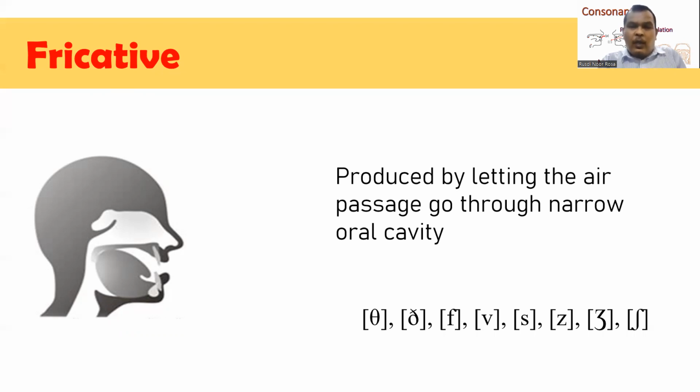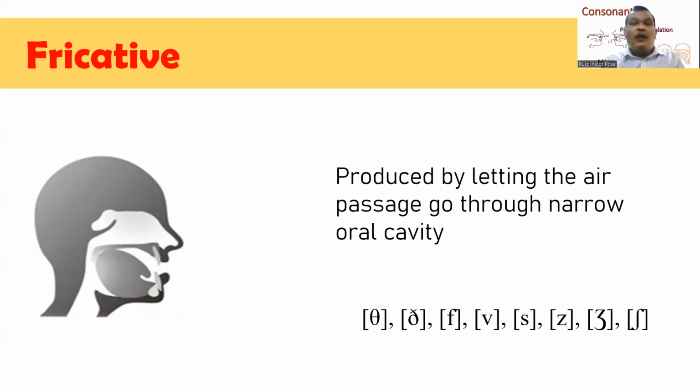When we let the air go through our narrow oral cavity, this movement will result in friction or hiss sounds or noise.